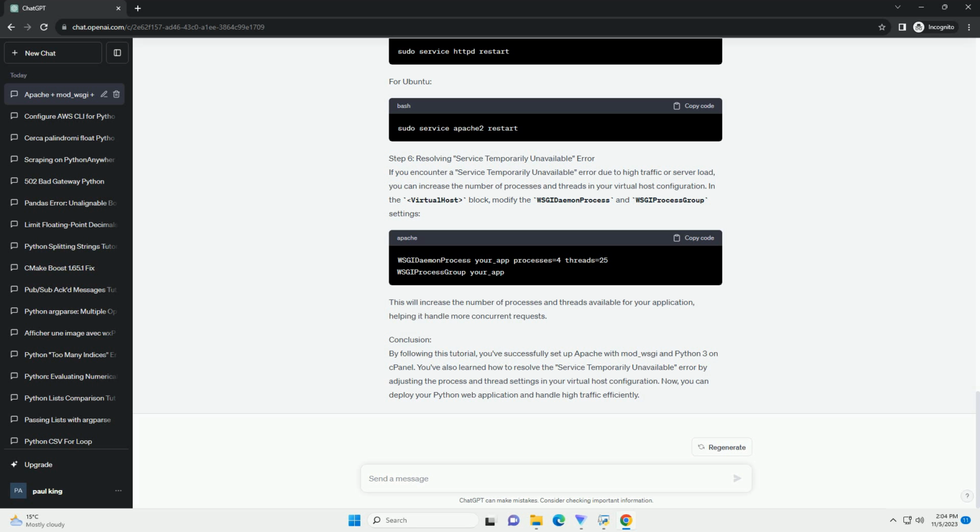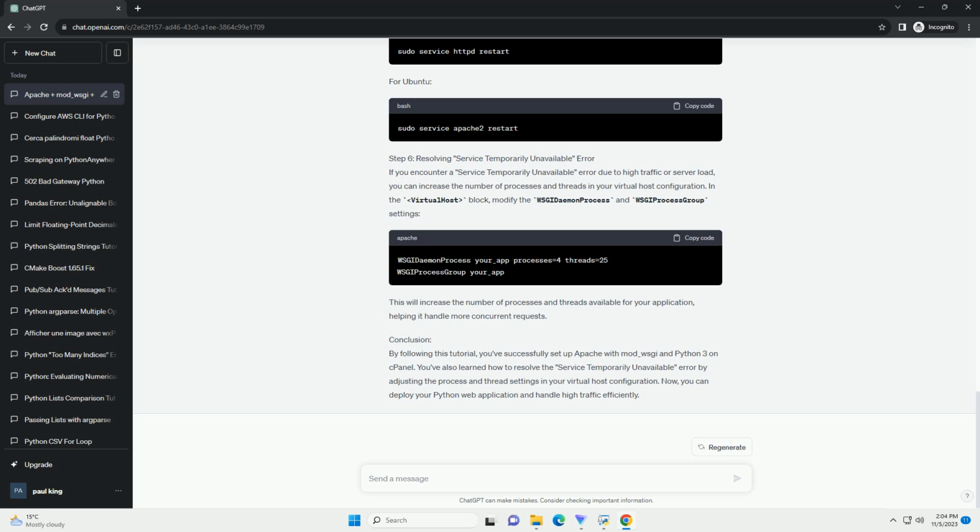Step 3. Create a virtual host configuration. You need to configure a virtual host for your Python web application. Create a configuration file for your site in the /etc/httpd/conf.d/ directory for CentOS, or /etc/apache2/sites-available/ directory for Ubuntu.